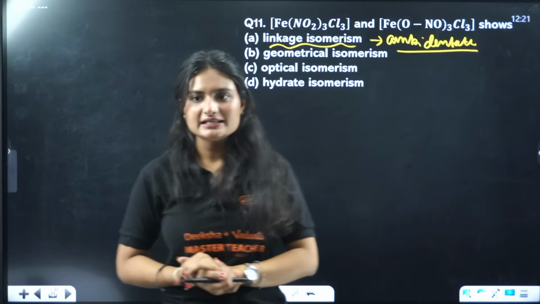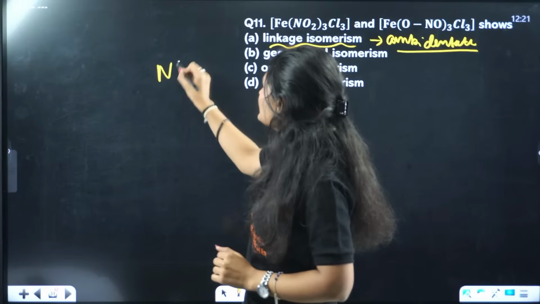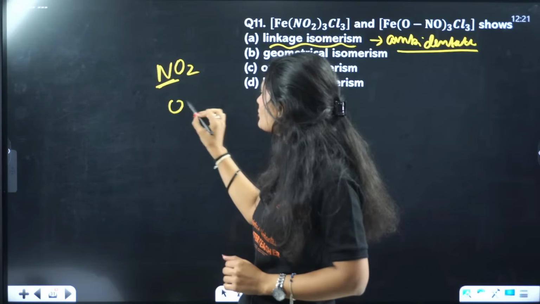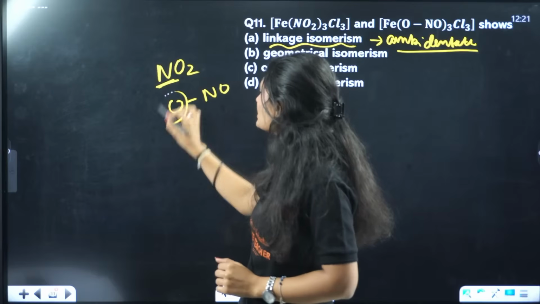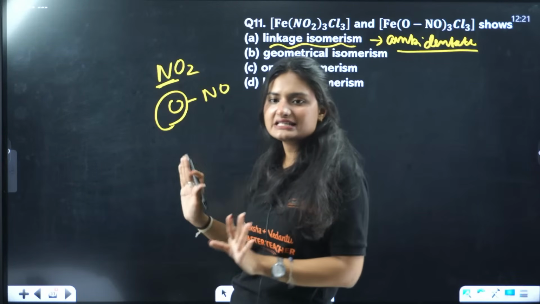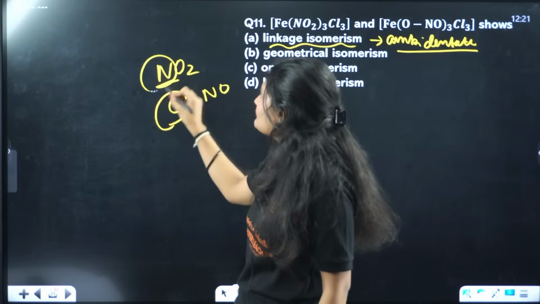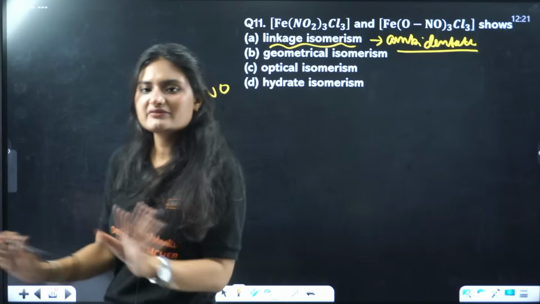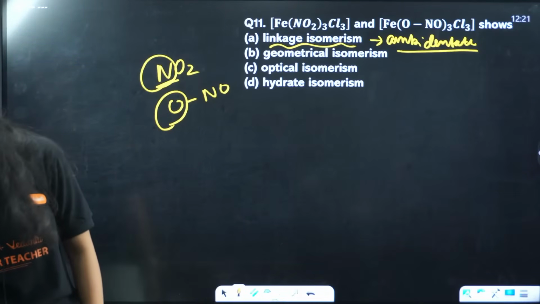That is an ambidentate ligand. For example, NO2 is an ambidentate ligand. It can bond either from the nitrogen side or from the oxygen side. But if it is bonding from the oxygen side, the nitrogen side will be sitting there, it won't be bonding with anything. Similarly, if it is bonding from the nitrogen side, the oxygen side will be sitting silently. It won't be bonding.